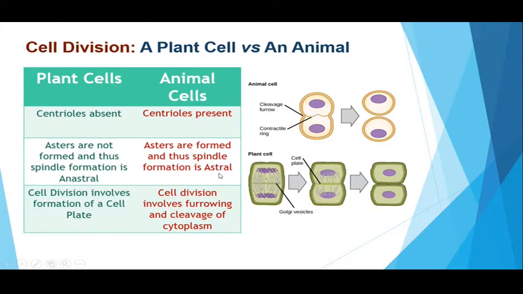And the next point is about cell division, that is, during the cytokinesis phase of a cell division. In case of plant cells, there is the formation of a cell plate. However, as we saw in all of our earlier diagrams, in animal cells the cell division involves furrowing and cleavage of the cytoplasm.